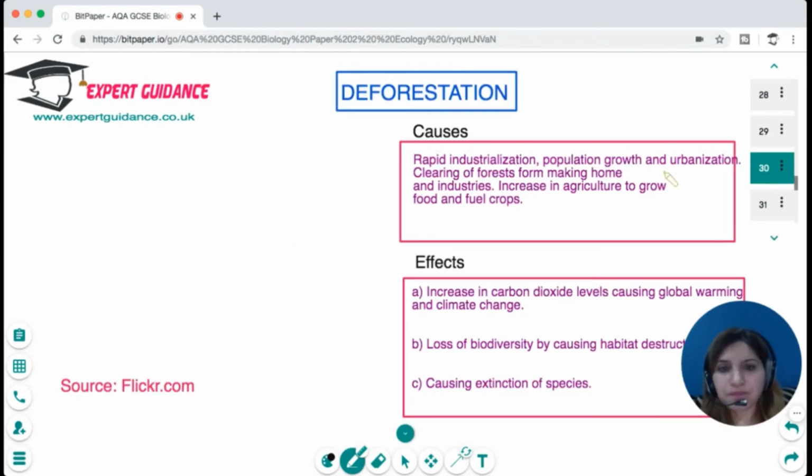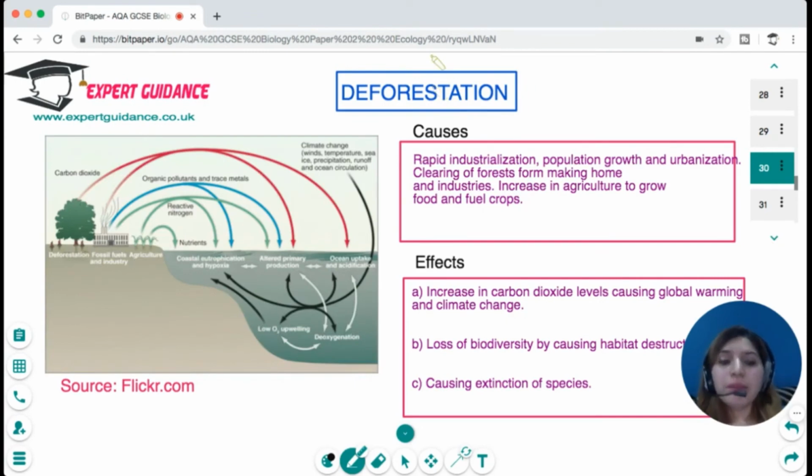Now, the important contributor to everything is deforestation. How is deforestation caused? It is caused by rapid cutting of the trees due to rapid industrialization, population growth and urbanization, clearing of the forest for making homes and industry, and increase in agriculture to grow food and fuel crops.